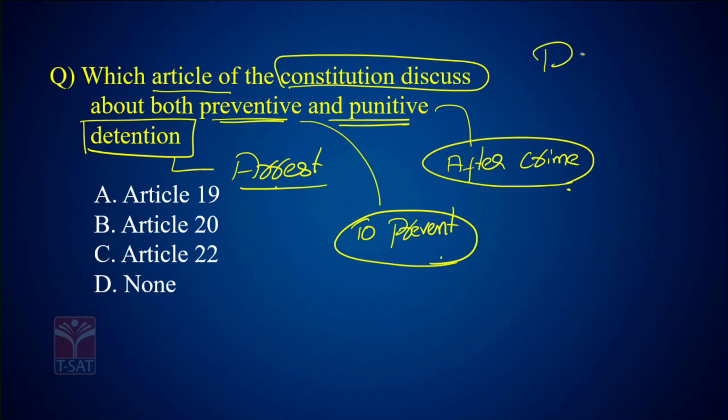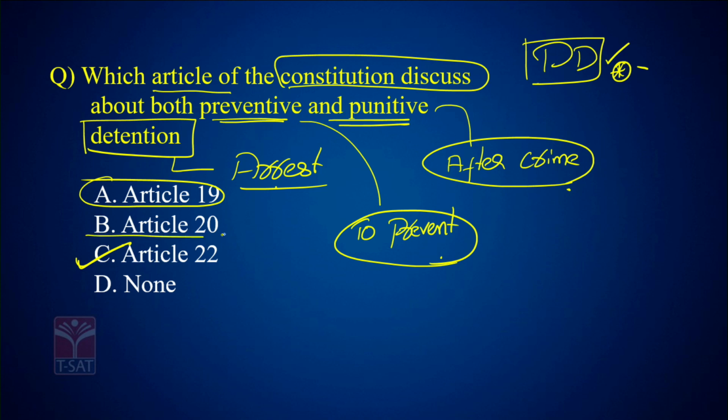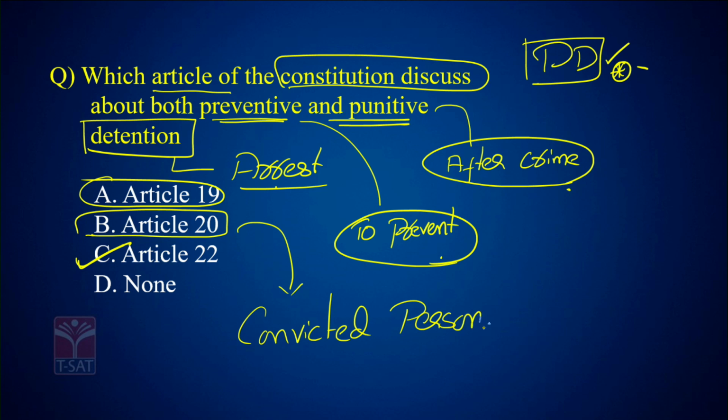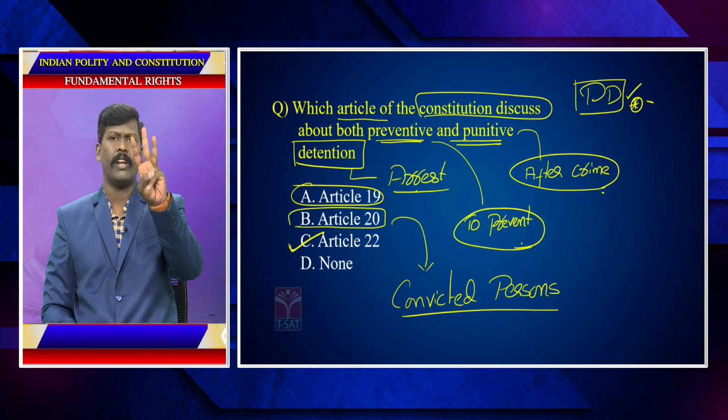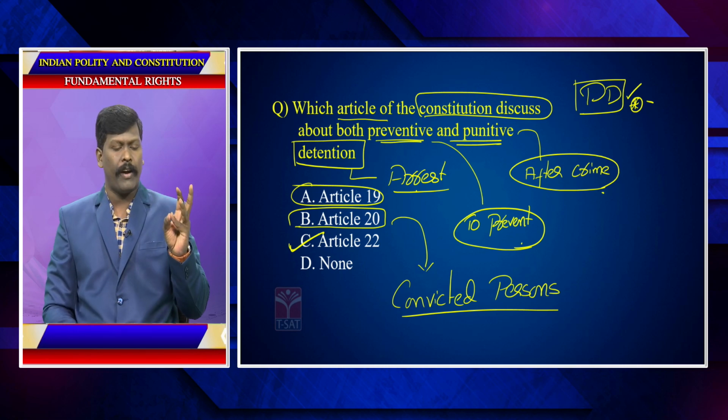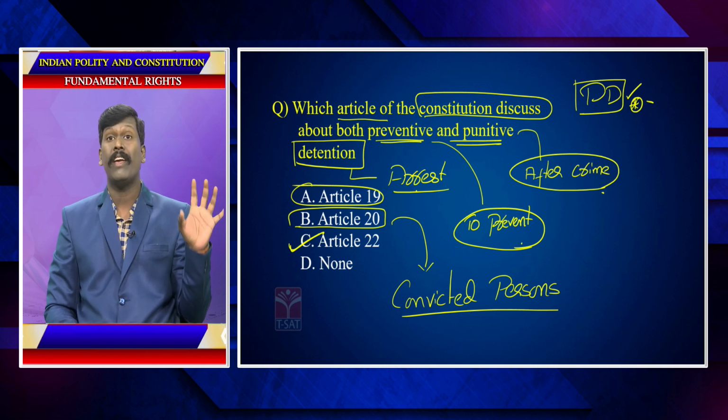It is famously called the PD Act, the Preventive Detention Act. These things are mentioned in Article 22 of the Constitution. Article 19 talks about certain freedoms guaranteed to the citizens. Presently, 6 freedoms are guaranteed; in the original Constitution, we had 7. Now, Article 20 talks about protections to convicted persons. Those who are convicted of a crime have 3 protections available: no ex post facto, no double jeopardy, and no self-incrimination.